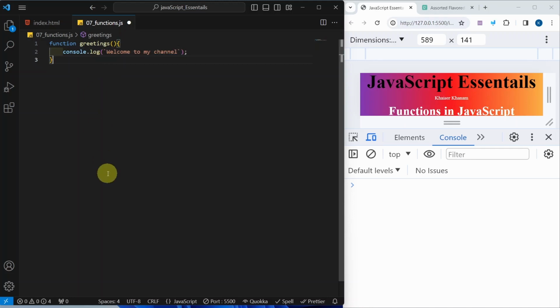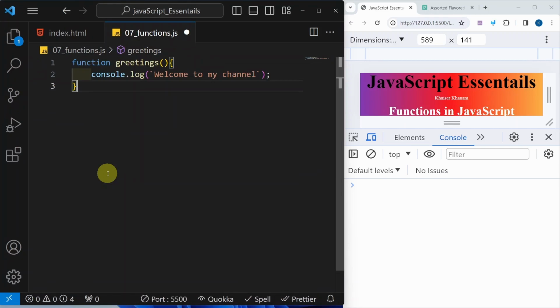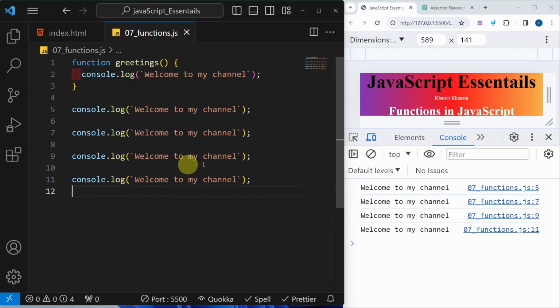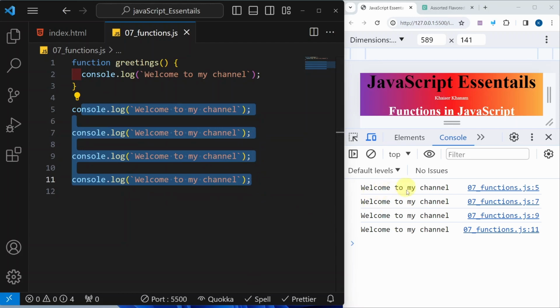Maybe if I am creating any website, I want to display this message multiple times. Instead of writing this log inside a function, if I simply write it here, maybe in the about page, contact page, in multiple pages I want to display it, then what do I have to do? I have to write the same code. I am getting the result, but still I am repeating my code. Now this is the requirement: this code is repeating multiple times.